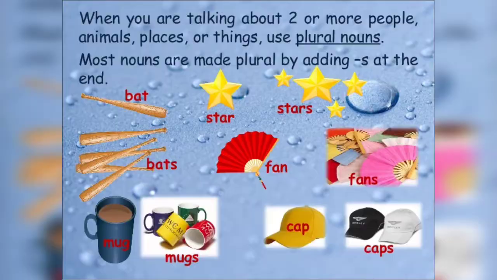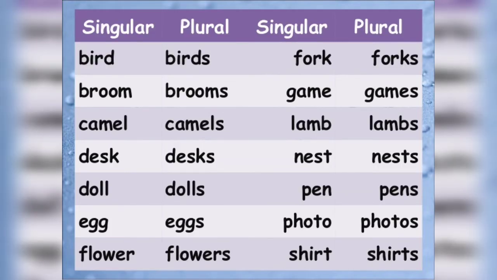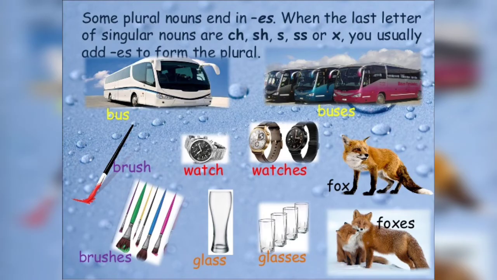Now let us learn this with more examples. Bird, birds, broom, brooms, camel, camels, desk, desks, doll, dolls, egg, eggs, flower, flowers, fork, forks, game, games, lamb, lambs, nest, nests, pen, pens, photo, photos, shirt, shirts. So here you can see that we have added s in order to make the plural form. So we have to add s in order to make the singular form into plural.